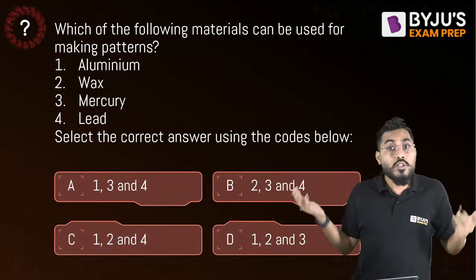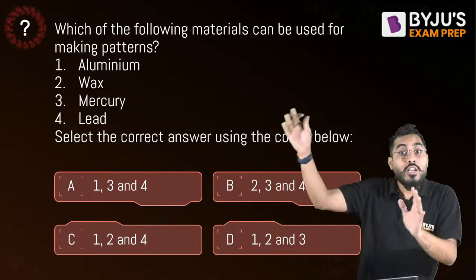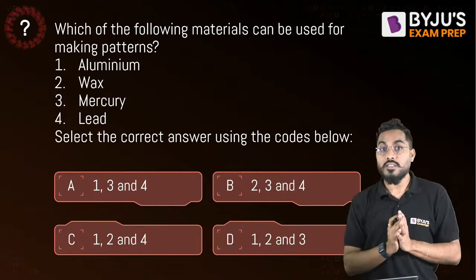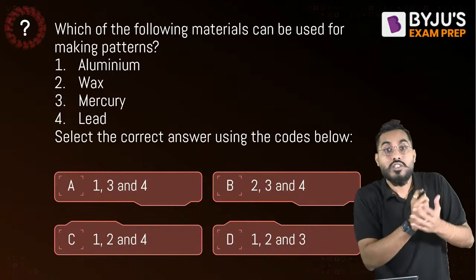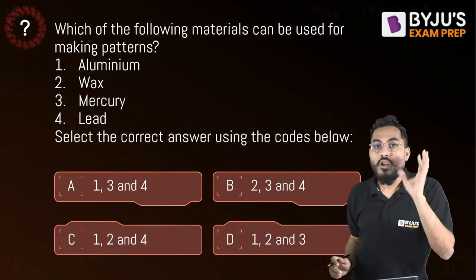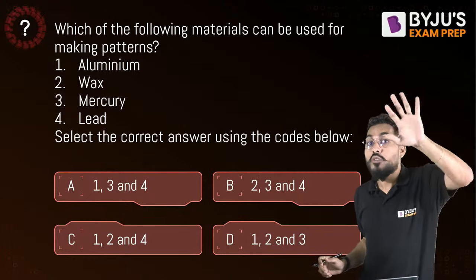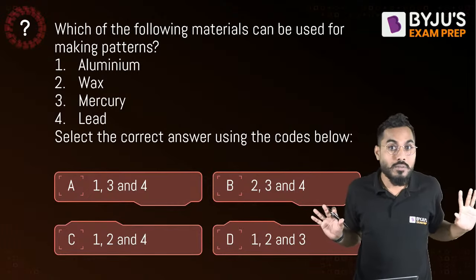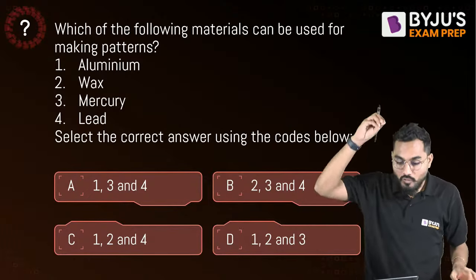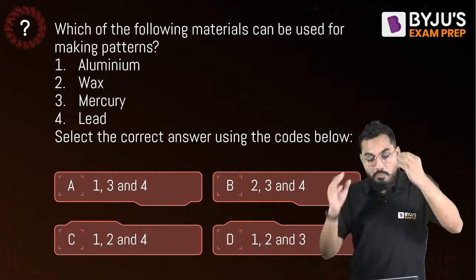Mercury is also utilized. Now you'll say that, sir, at room temperature mercury is a liquid, but we cool it to minus 79 degrees Celsius. That is what is called cryogenic temperature, and at that particular temperature we manufacture the pattern. But sir, lead is a very soft material and the melting point of lead is very low. So lead cannot be accepted as a pattern material. Therefore, can I say that aluminium, wax and mercury definitely can be used, but lead cannot be used.